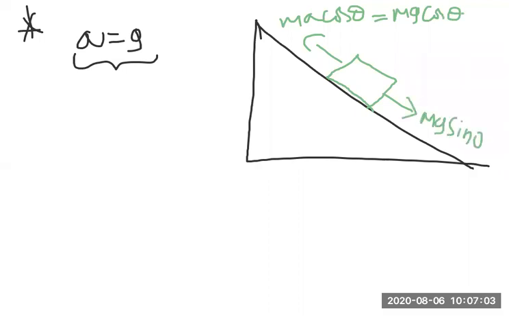That means the inclined plane is moving with an acceleration equal to g.